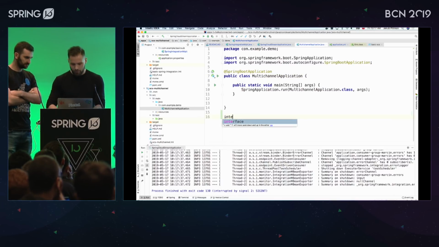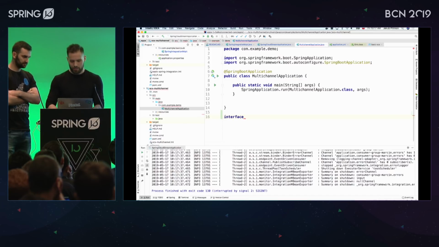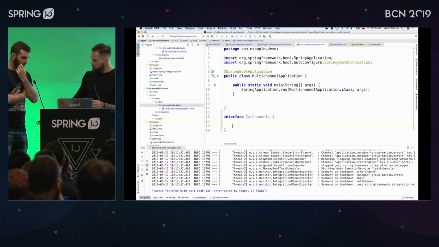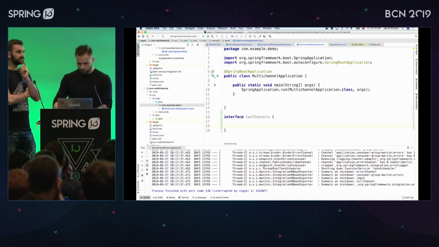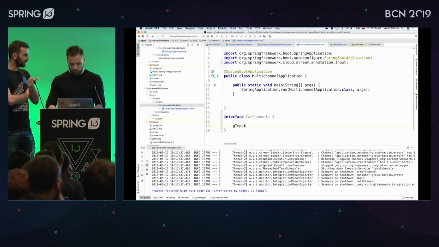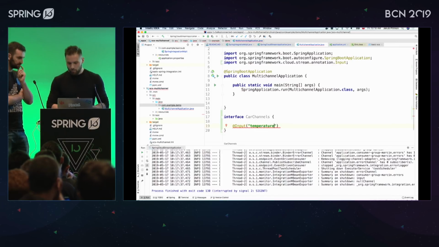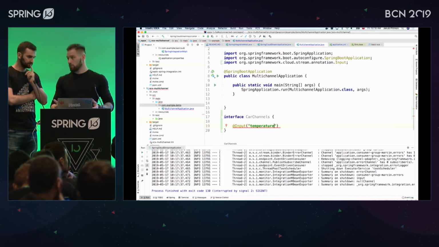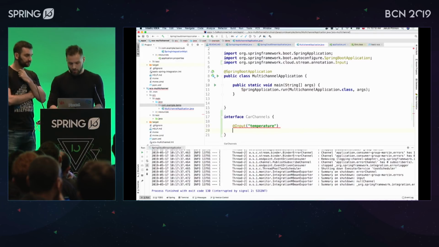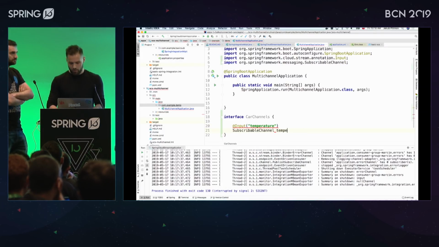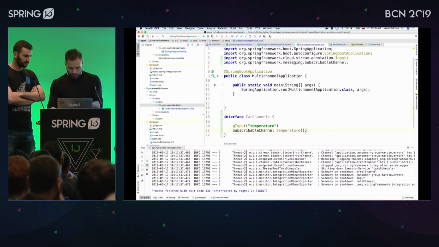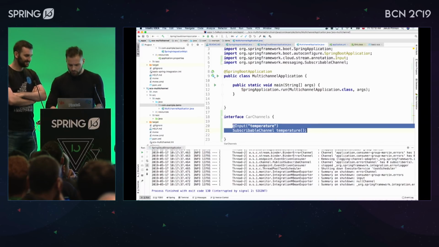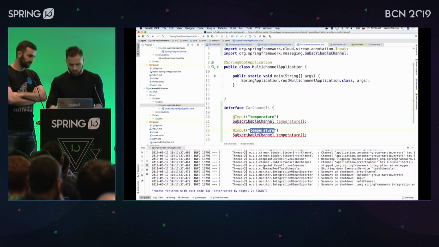You have to provide an interface, how we are going to call those channels. Let's say CarChannels. We're going to listen for information about braking and the temperature, so we're going to have two input channels. One of them will be called temperature, and it's going to be an input, subscribable channel. The other one is braking.